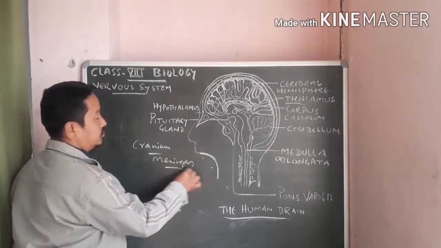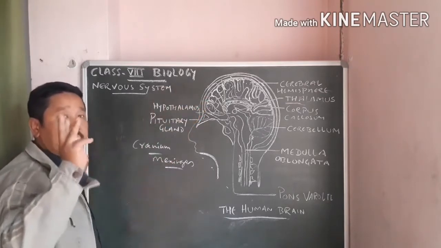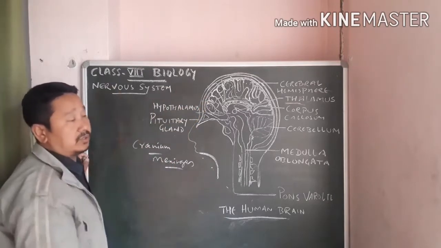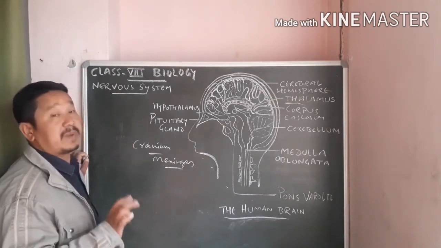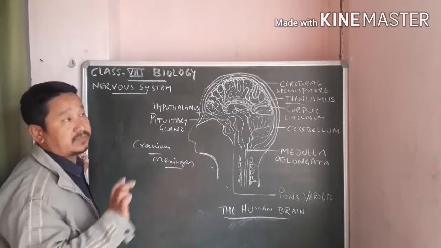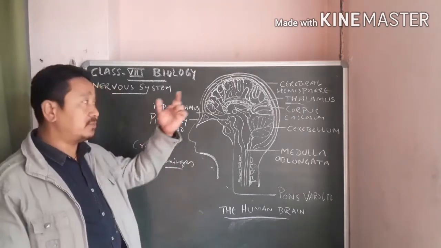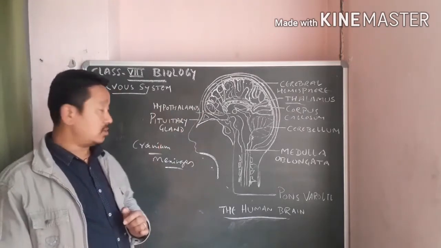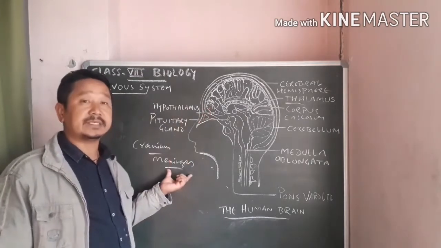Meninges means the covering of the brain, where 3 layers are there. The first one is dura mater, the second one is arachnoid, and the third one is pia mater, which is not in your syllabus. But when you go to a higher class like 10, you have to learn about it in detail. Whatever it is, the covering of the brain is called meninges.